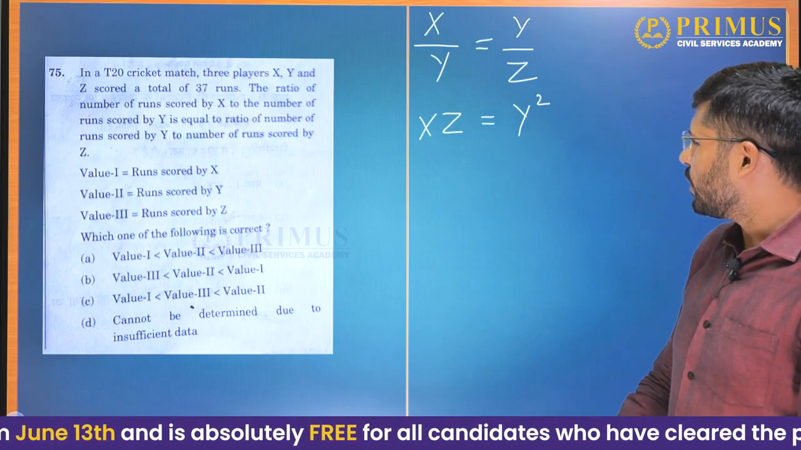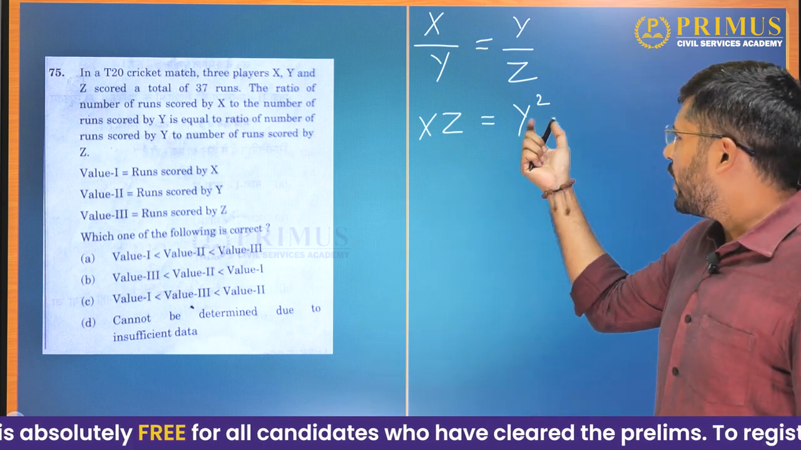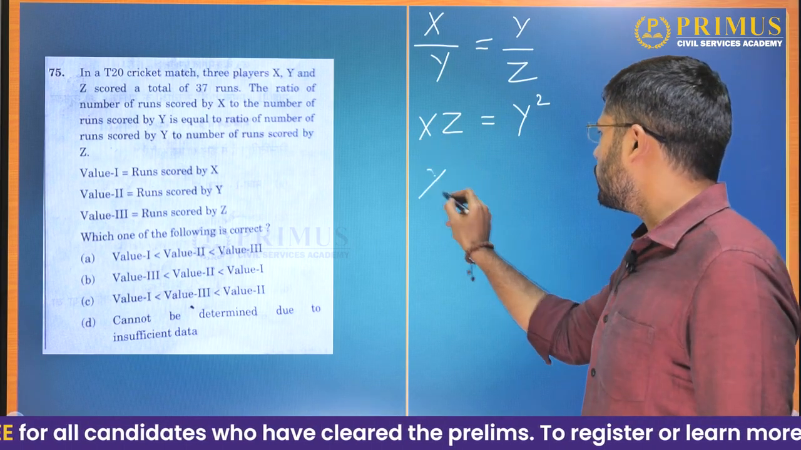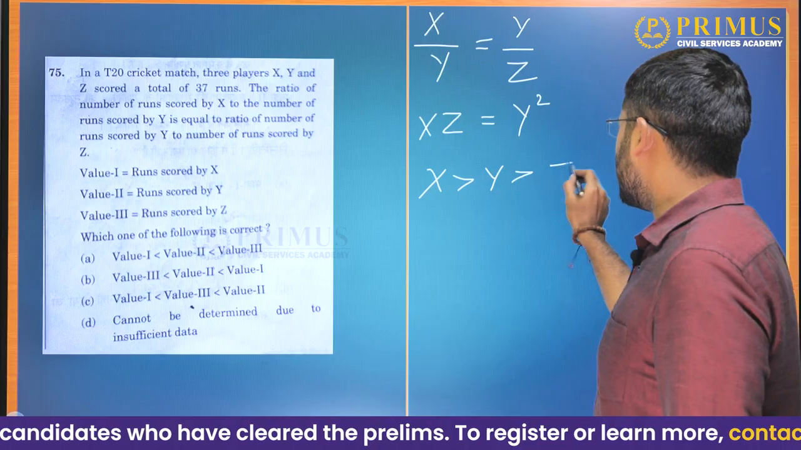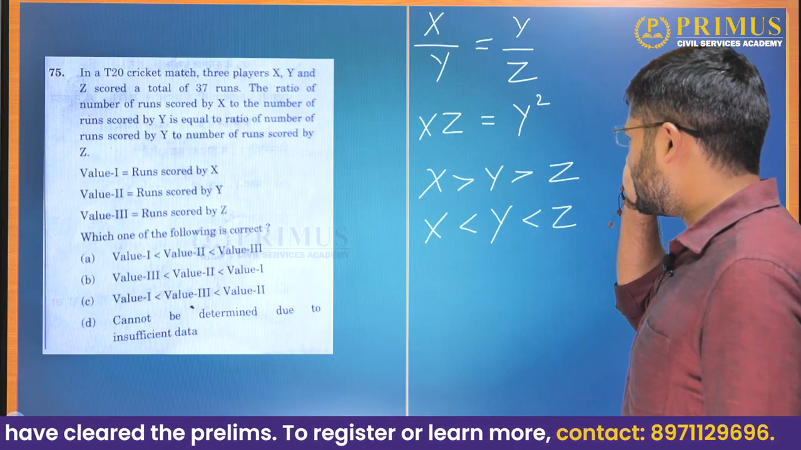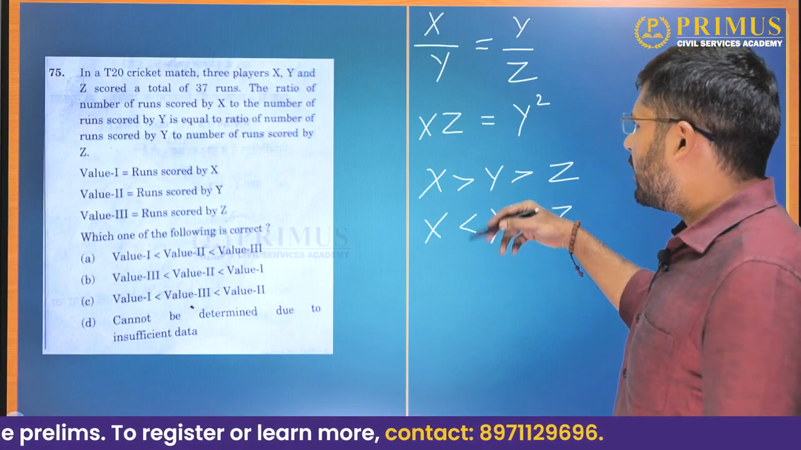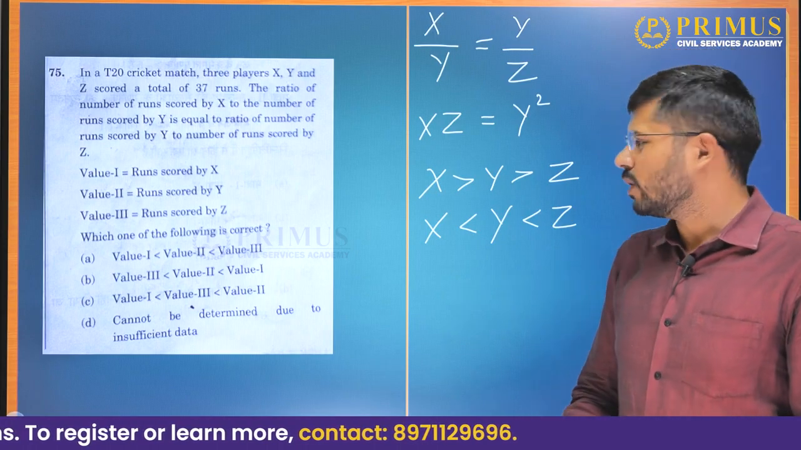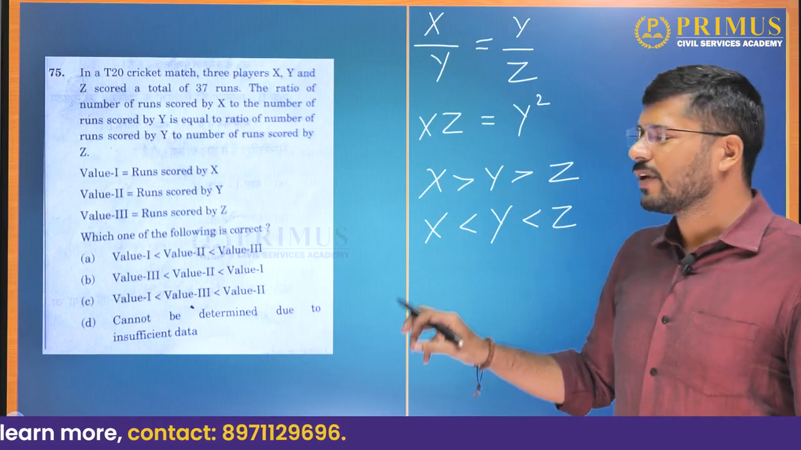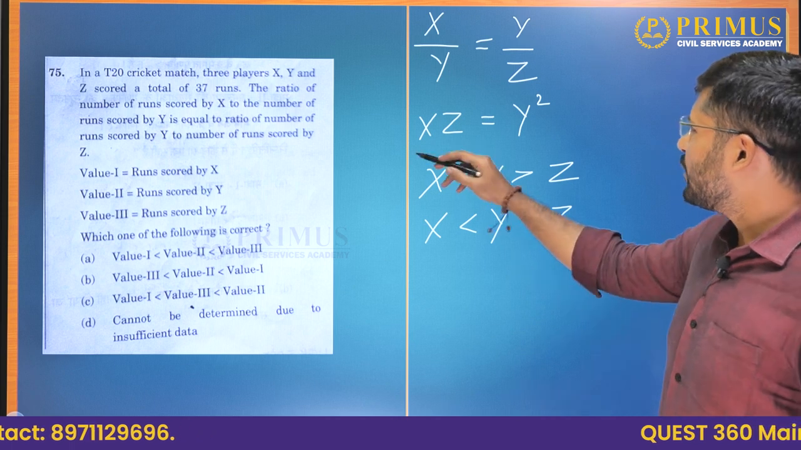Now based on this information, we can say that Y is the middle number, that is, either X is greater than Y is greater than Z, or X is less than Y is less than Z. Either of these is true, but we cannot say which. We can only say Y is the middle term, but we cannot say which is the greatest number or which is the smallest number. There is no distinction between X and Z here.